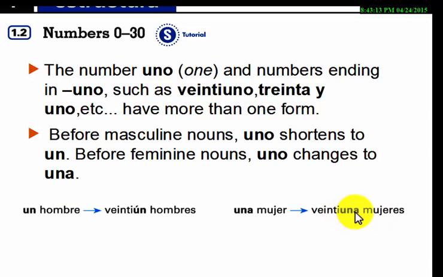Veintiuna mujeres. Okay? And making this noun plural. However, you don't have to include the s in here and you don't have to include the s in here. Why? Because 21 is already plural. There is no need for you to include the s in here. In here you have to, so it can match with the actual number.